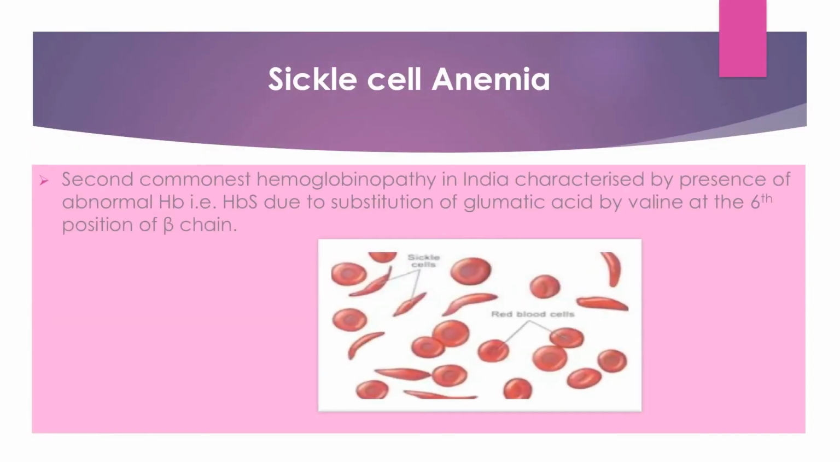Sickle cell anemia is the second type of hemoglobinopathies. We are talking about hemolytic anemia. The second hemoglobinopathy in hemolytic anemia is sickle cell anemia. It is the second most common hemoglobinopathy in India, right? You can see why it is called sickle cell, because the RBCs have become sickle shaped.